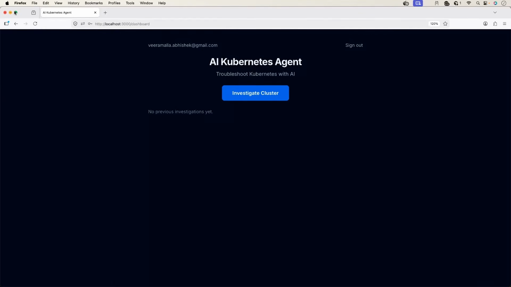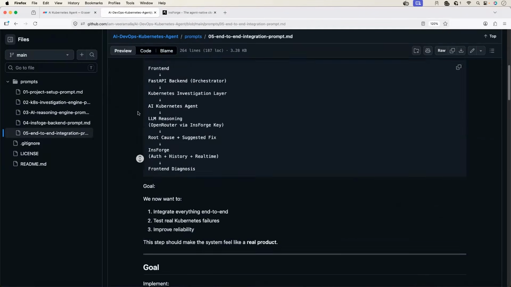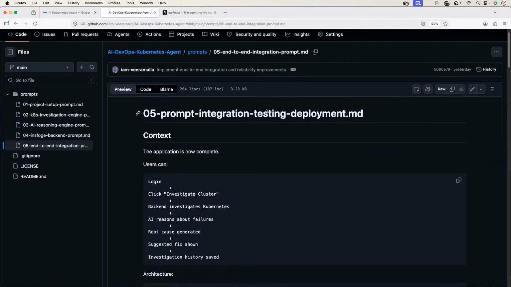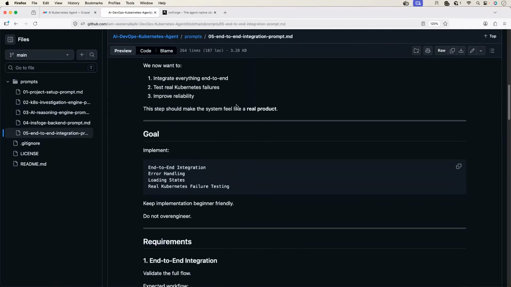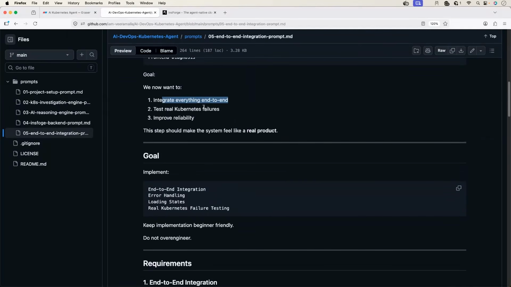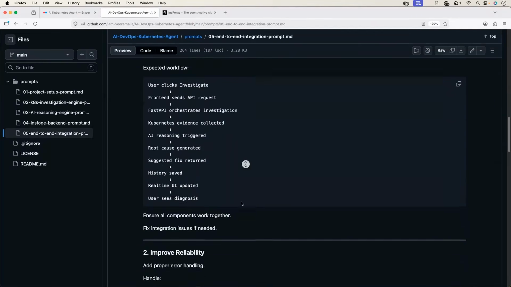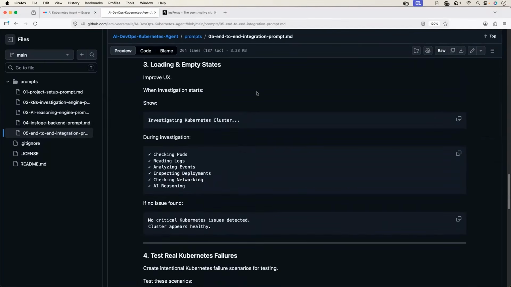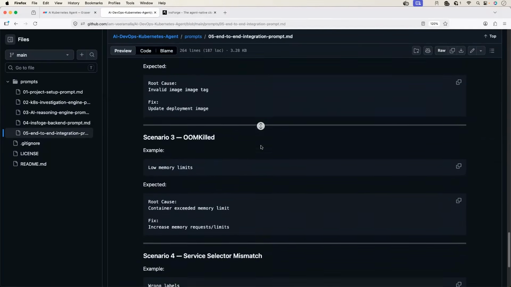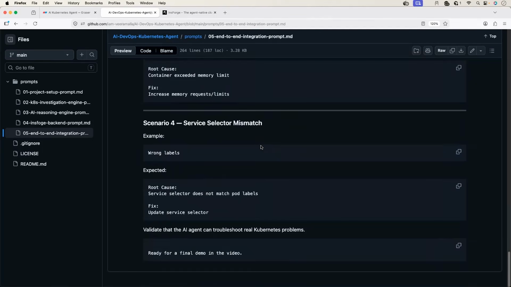So for that, we will execute our final prompt, the end-to-end investigation prompt or end-to-end integration prompt. What is this going to do? Goal: integrate everything end-to-end. Test real Kubernetes failures. Improve the reliability. And I've also provided the end-to-end user workflow here. I've provided how to get the Kubernetes cluster information. So I'm telling it to get the Kubernetes clusters from my local machine. If you're doing it within your organization, you can say get the information from a kubeconfig or from the OAuth, SSO, whatever is the feasible option for you.